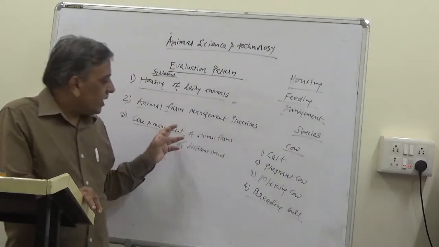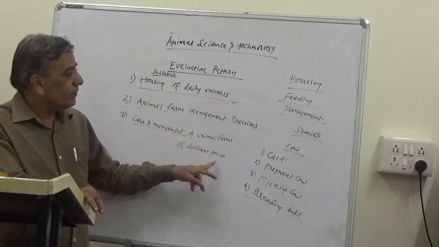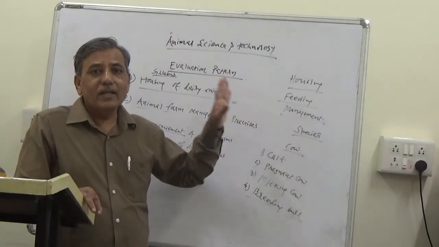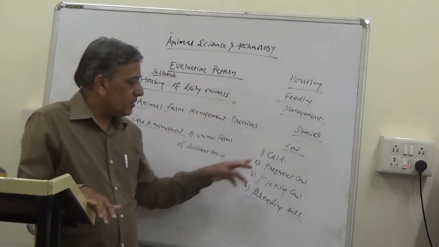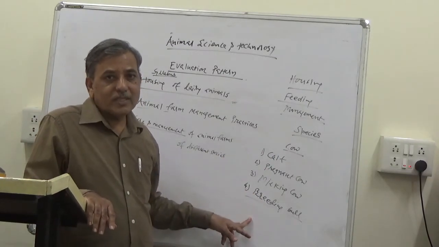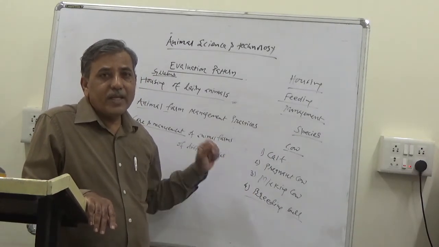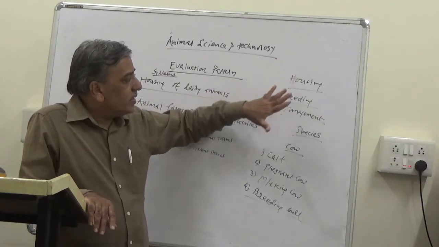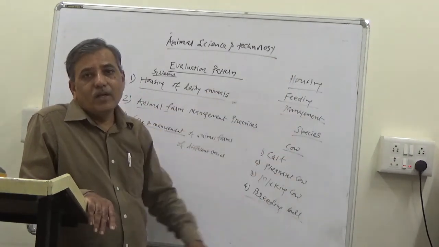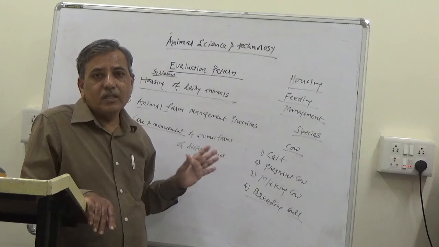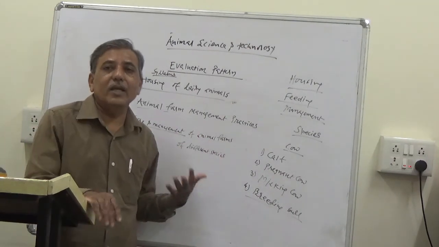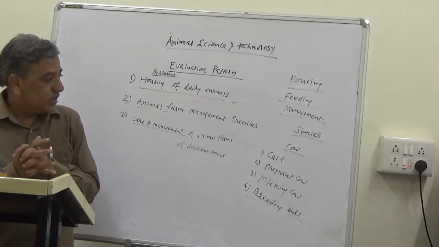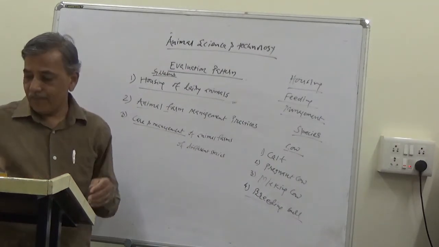So, care and management of animal farms of different species, and at the farms of different species there are different classes of animals, and for all these classes, by taking into consideration these three parameters, housing, feeding and management, we are going to study the aspect of care and management, how to take care of and manage the animals at the farm.